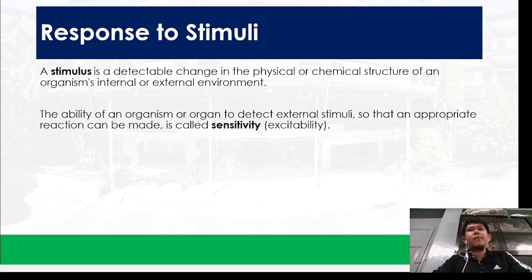But here we have physical or chemical structure. So in the next item, which is homeostasis, we need to have that fine line between this attribute or property and homeostasis, because they are almost the same. But response to stimulus doesn't need to have that balance. Response to stimuli doesn't have to have that balance in our internal environment to be considered response to stimuli.